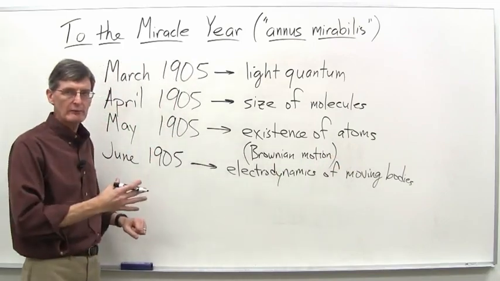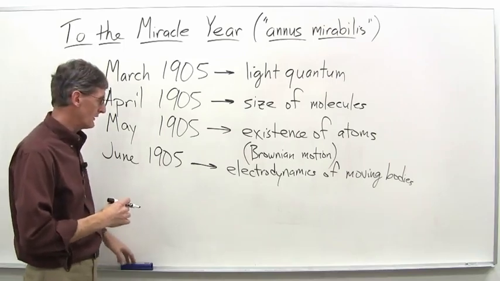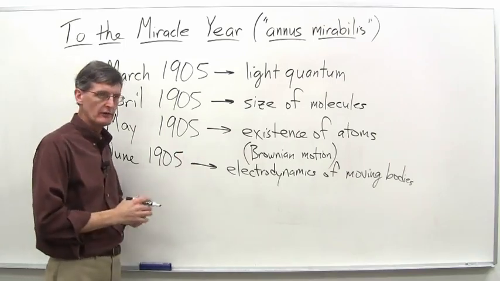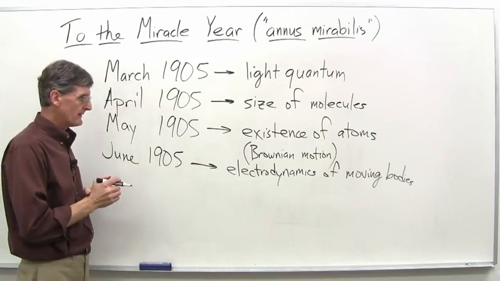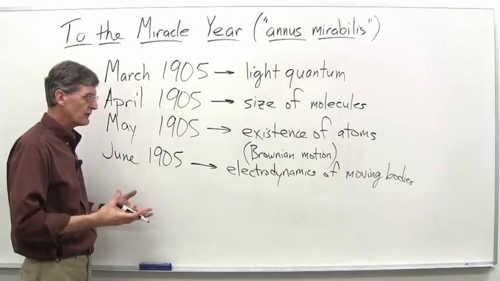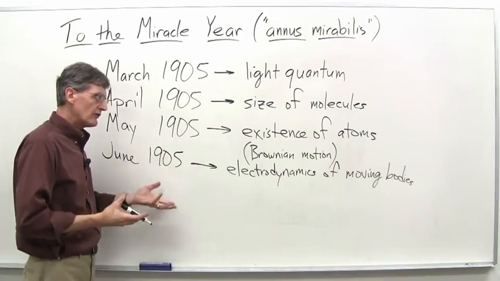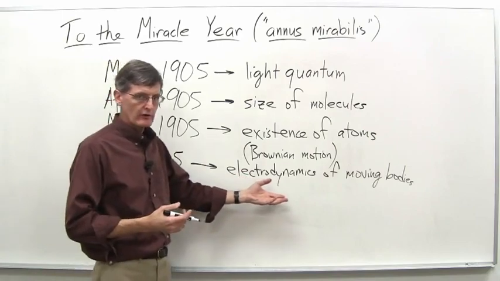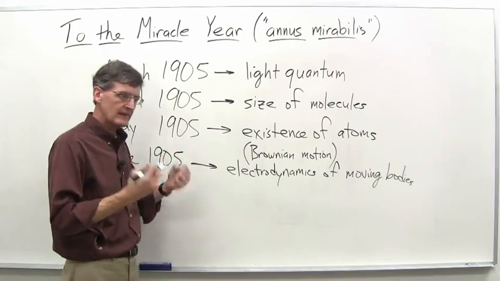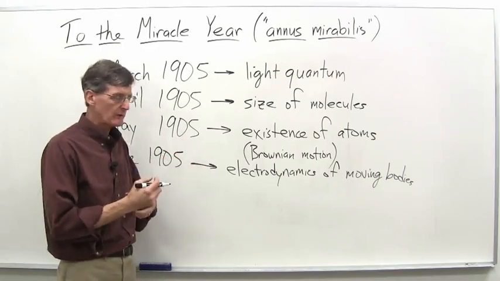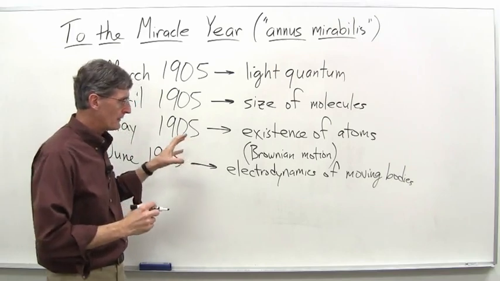So the electrodynamics of moving bodies, special theory of relativity in June 1905. And there's a famous line here. Einstein had been thinking about this for a long time, and there's a key contradiction that he just could not get his mind around. Again, we'll talk about the details later on.